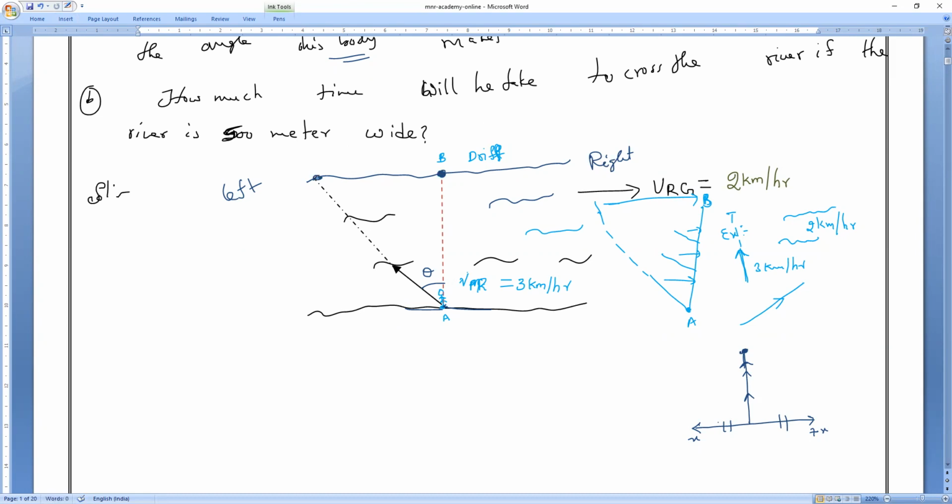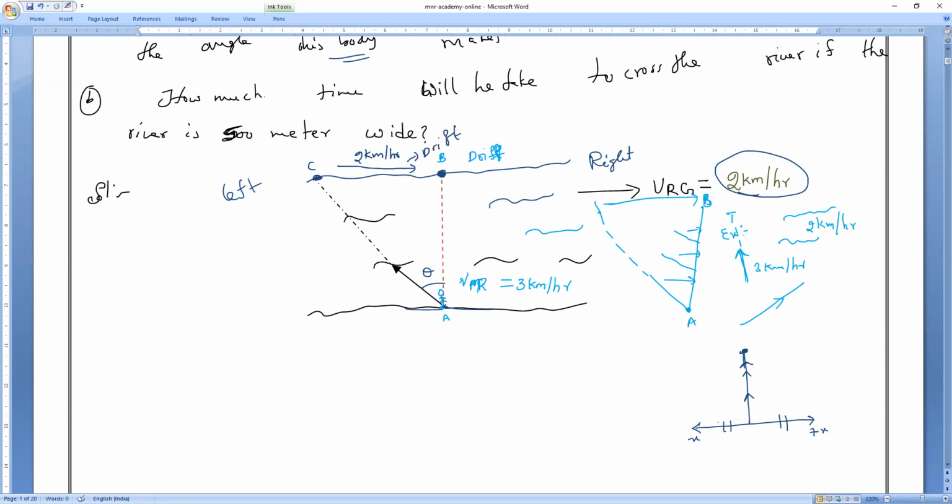So now let me take this point as somewhere C point. What is the drift here? Can you tell me? Velocity of the river, how much is it? Everybody, 2 km per hour. 2 kilometers per hour, I know that. So the drift is equal to the speed of the river. That's fine, I have found it.